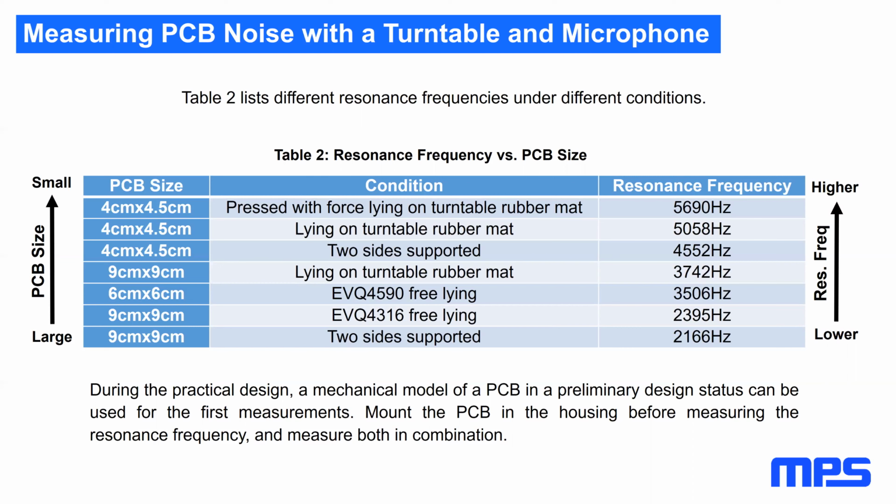The reason for that is it's another PCB, the mounting is different, and this generally shifts the resonance frequency to a higher value, and you don't hear it so well because it's not in a very sensitive range. So always test in the housing. It's the best whenever you can.